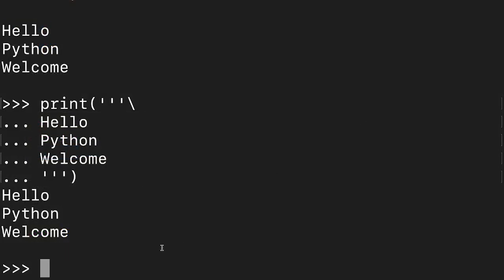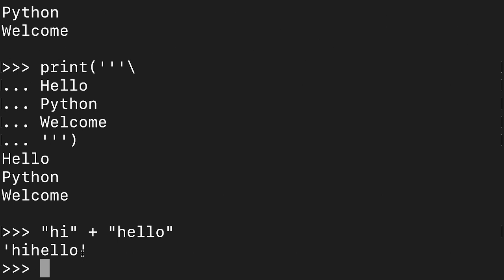Okay, so here let us say two strings. If I am writing "hi" and then plus, if I write "hello" like this, what will happen? You see, "hihello" got printed together without any space, because of course in my strings there is no space, and it is concatenating, joining them. So it got joined without any space. Like this you can do.